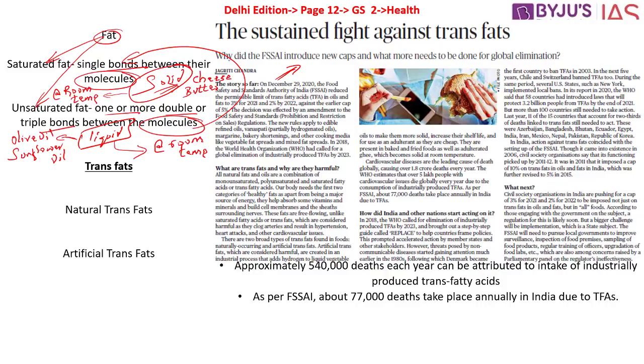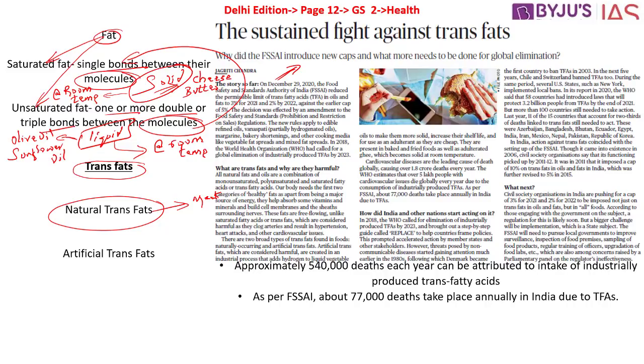Another type of unsaturated fat is also called the trans fat. So what is this trans fat? They are a form of unsaturated fat. They come in both natural as well as artificial forms. When it comes to the natural trans fat, they are present in meat. If it is consumed by human beings, it will not have much impact on their health.